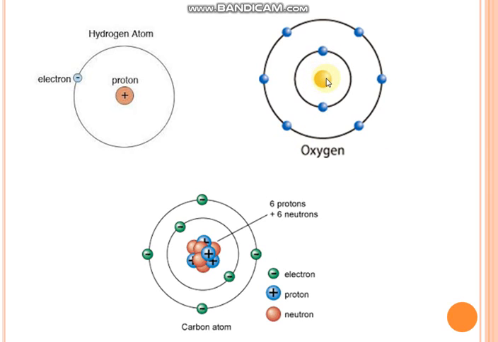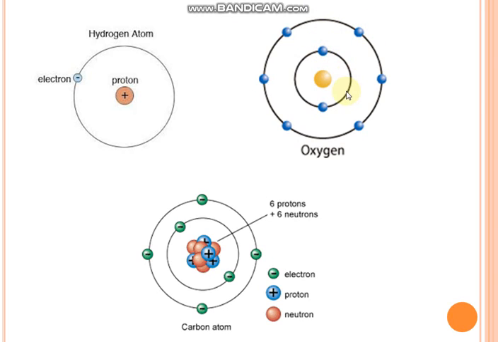See, this yellowish one is the nucleus. Here the protons and neutrons will be there, and these blue ones are the electrons which are revolving around the nucleus. The first shell is known as the K shell. This K shell has 2 electrons in it, and then this is the second shell. This is the L shell. It has 6 electrons in it.